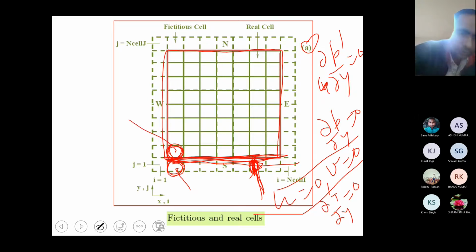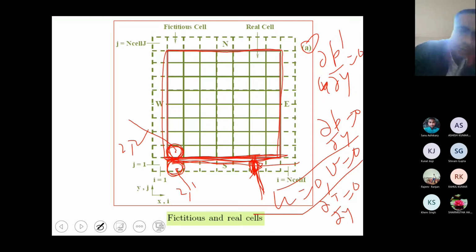So this is I2 and J1, and this is I2 and J2, for instance.